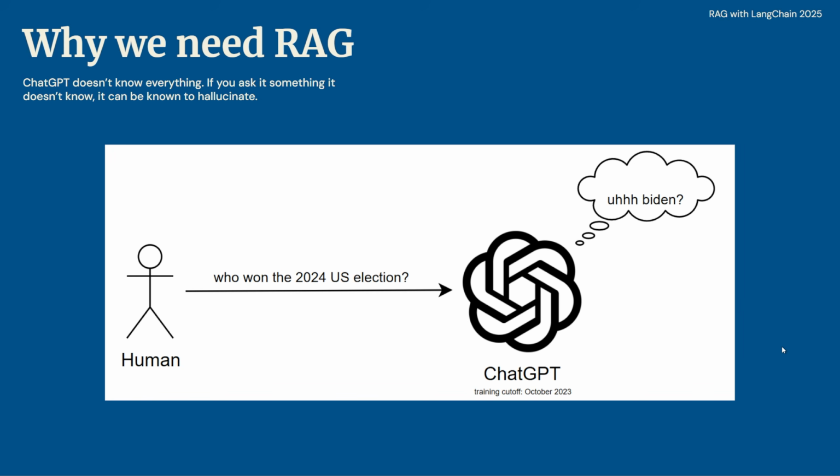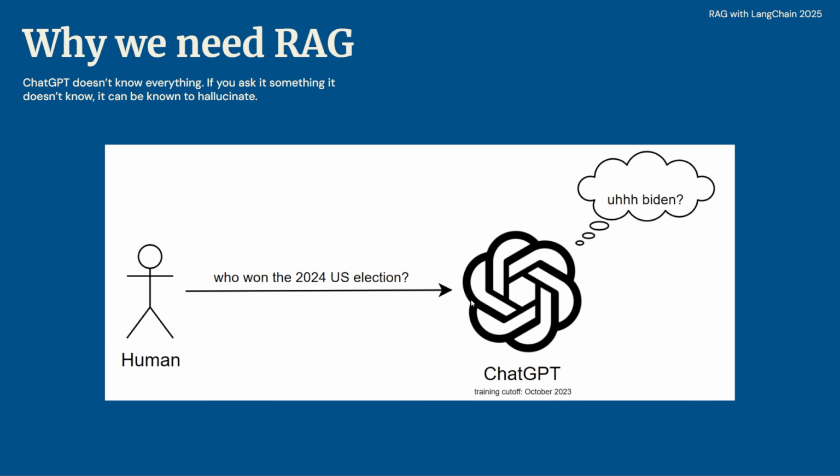So, first of all, why do we need RAG? Whenever you ask ChatGPT a question, it may or may not know the answer. For example, at the time of recording, if you were to go on ChatGPT right now and ask the question, "Who won the 2024 US election?" it wouldn't know the answer unless you have the search mode turned on. This is because ChatGPT is only trained up to a certain point, and it depends on what model you're using as well. For example, ChatGPT doesn't know anything beyond October 2023, so if you ask it about any current events, it obviously cannot give you an answer beyond that, right?